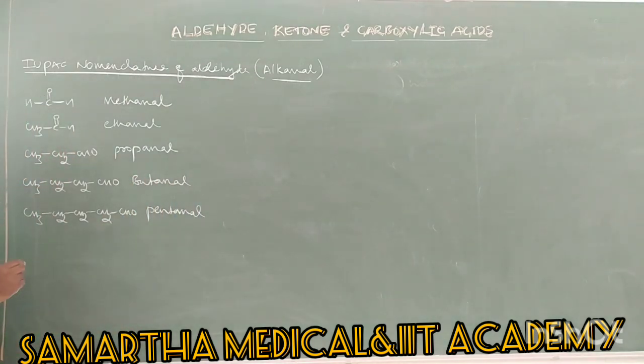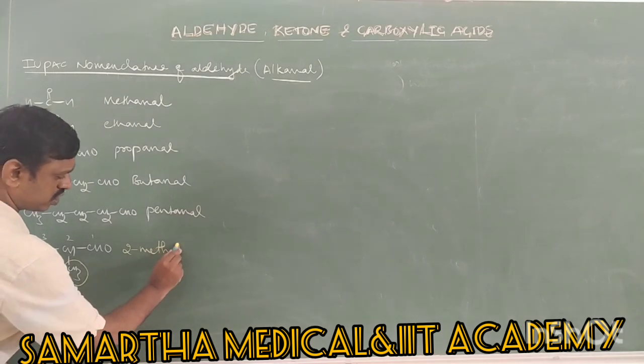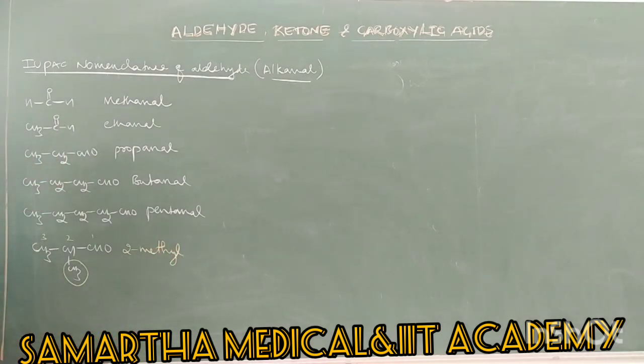Okay, next, if substituents are present, for example CH3 here, it is CHO. What is its IUPAC name? In IUPAC nomenclature we should give the numbering: 1, 2, 3. On the second carbon there is a methyl group, therefore it is 2-methyl. So students, remember, in IUPAC nomenclature we don't use alpha, beta, gamma letters.